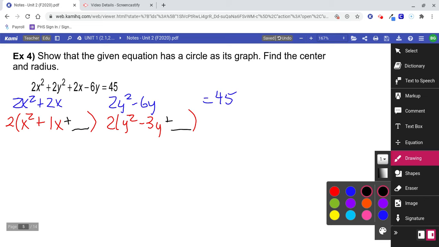Now, first of all, convince yourself that the red is equal to the blue. Of course, I need that equals 45 over there, right? Do you believe that the red equation is equal to the blue equation? Same thing? And the blue equation is equivalent to the black equation? They're all three equivalent. I've just modified it and transformed it into something that I can use for completing the square.